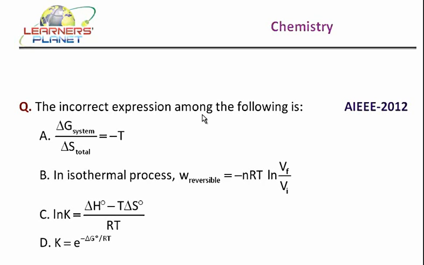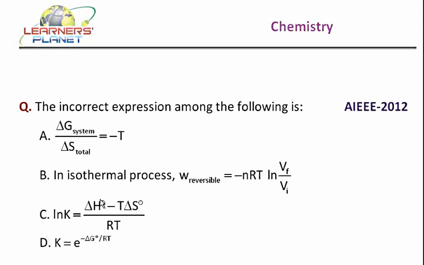The incorrect expression among the following is: delta G system upon delta S total is equal to minus T, that is temperature. Delta G is the free energy of the system or change in free energy of the system. Delta S is the total entropy change of the system. In an isothermal process, W reversible, that is work reversible, is equal to minus nRT log V final, that is final volume by initial volume.